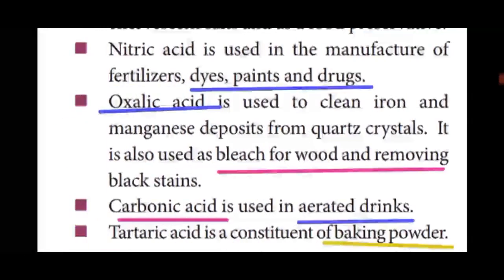The fourth acid is nitric acid, formula HNO3. Nitric acid is used in the manufacture of fertilizers, dyes, paints and drugs.